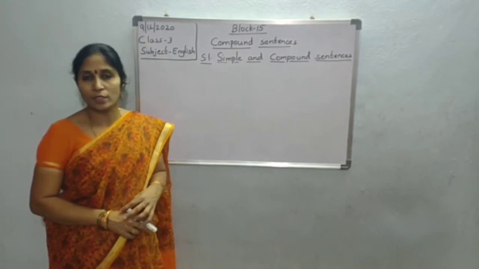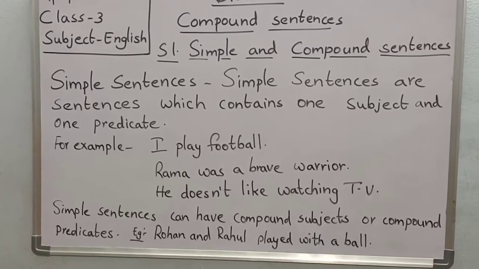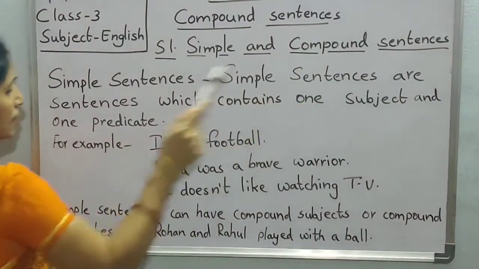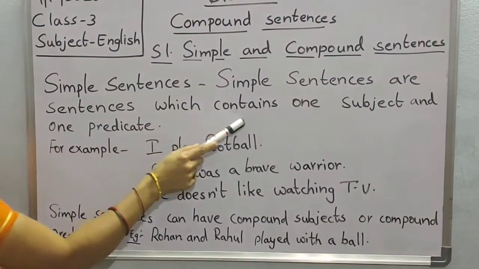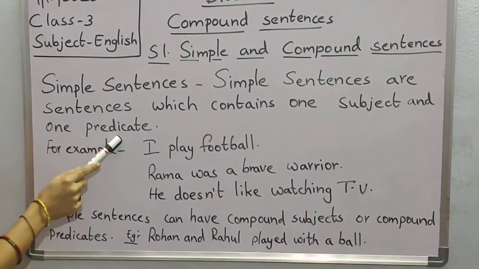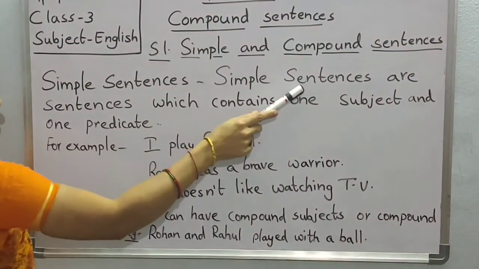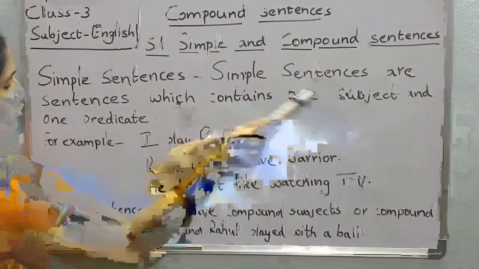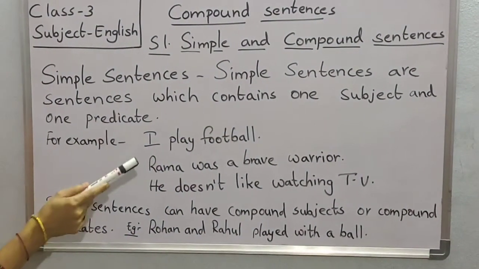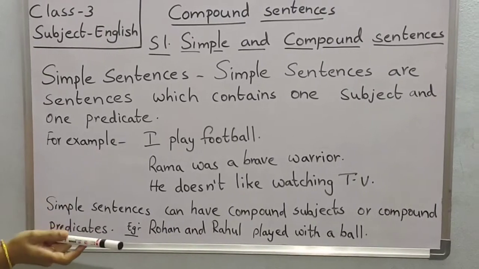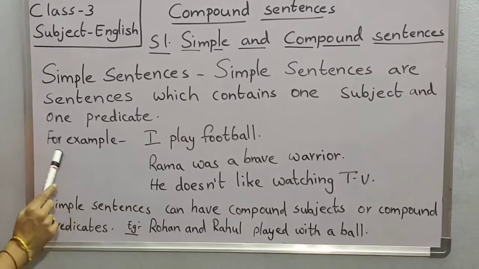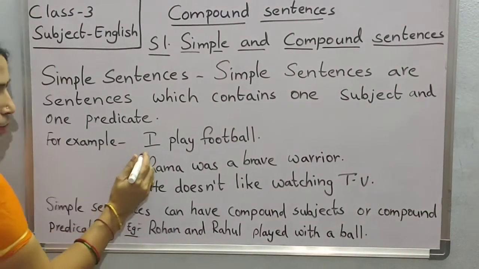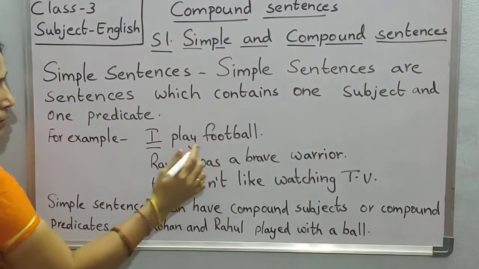Let me explain what simple sentences are. Simple sentences are sentences which contain one subject and one predicate. As you all know, subject means naming part and predicate means telling part, nothing but a verb. For example, I play football. Here what is the subject? I. Play football is the predicate.